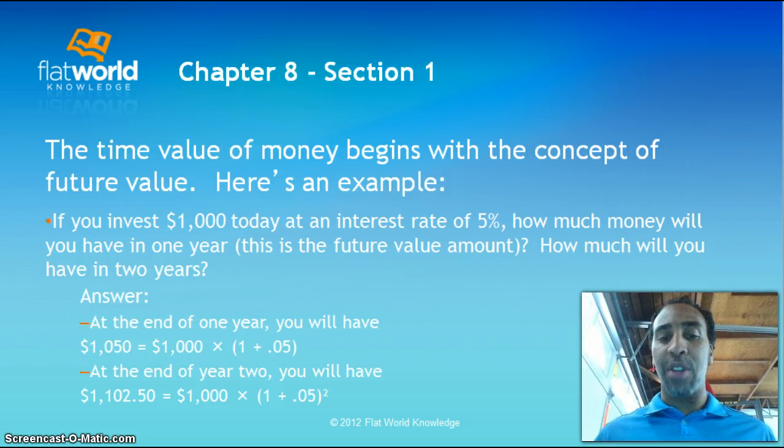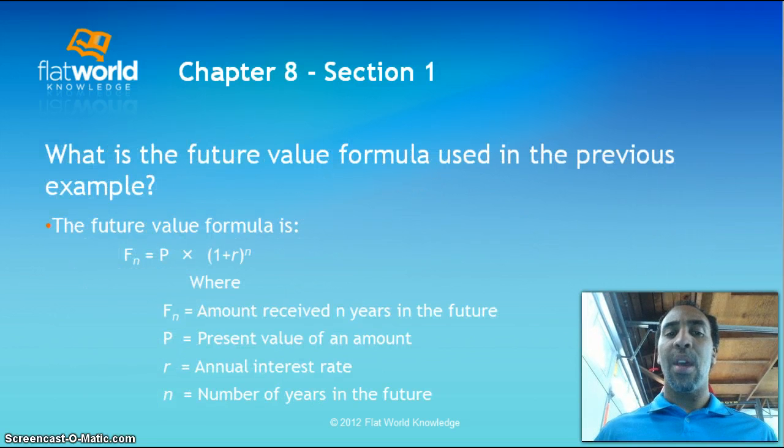At the end of 2 years, you will have 1,000 times 1.05 to the second power, right? Which basically means 1,000 times 1.05 times 1.05. When you multiply that out, whether you use your power function, or you take 1,000 times 1.05 and the product of that times 1.05, either way you will come up with $1,102.50. So what is the future value formula used in the previous example?